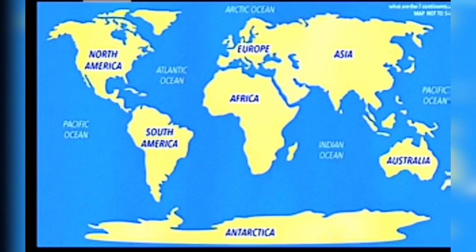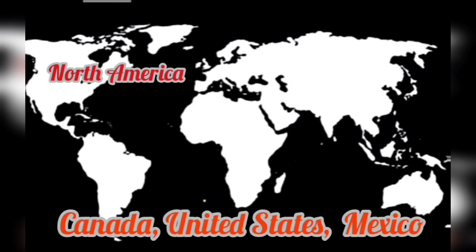Next, I took a plain map. You will get a plain map like this during the examination. This is a world map, and I am going to mark it here. First, I am going to mark the North America area. This area is Canada, and this whole area is North America.